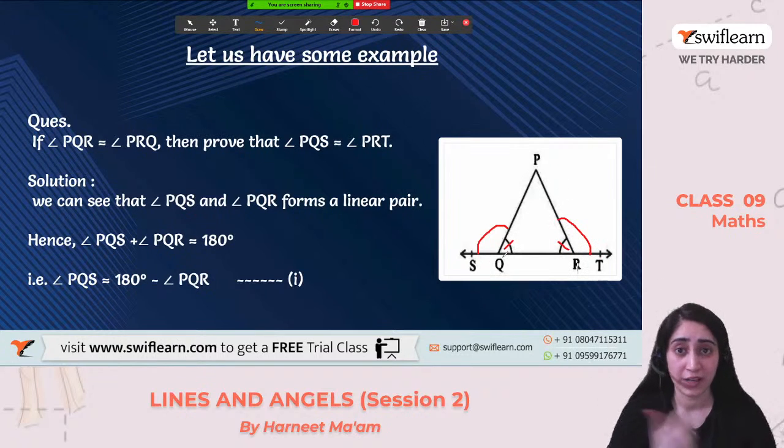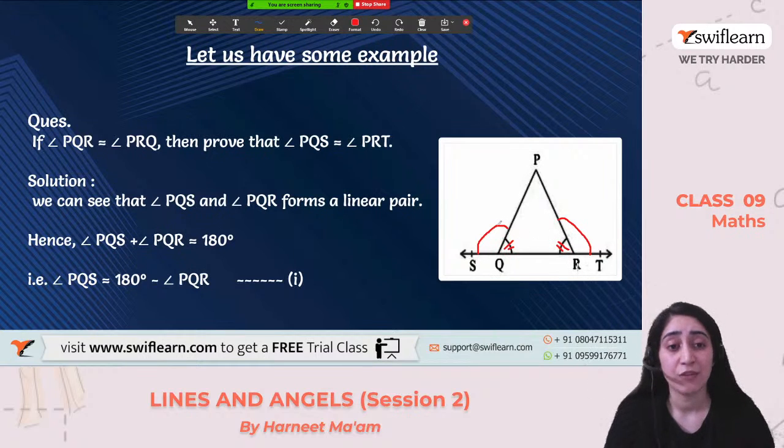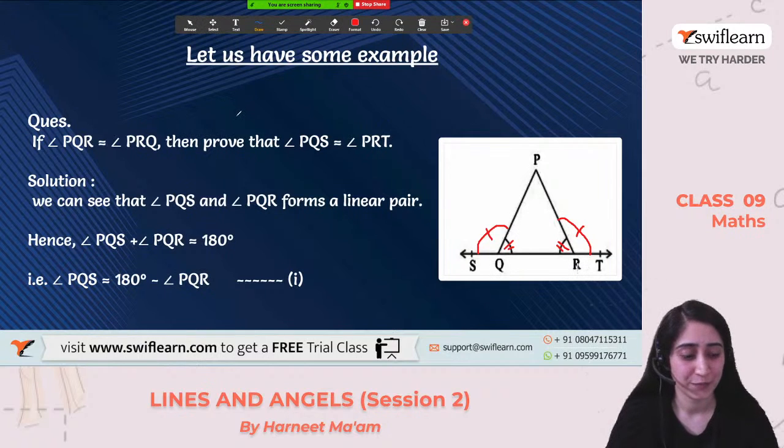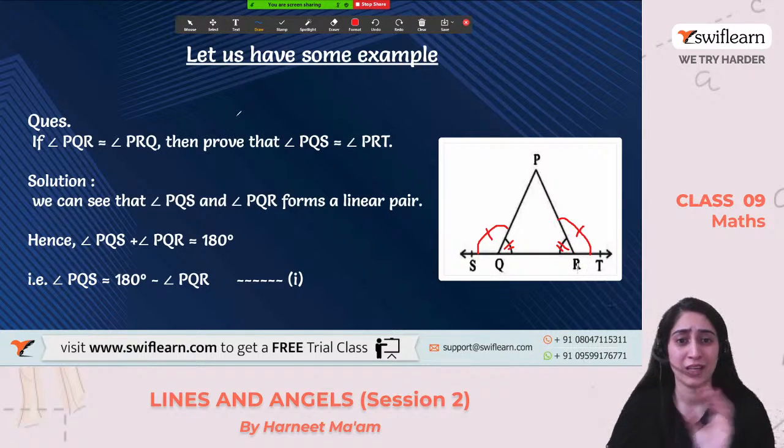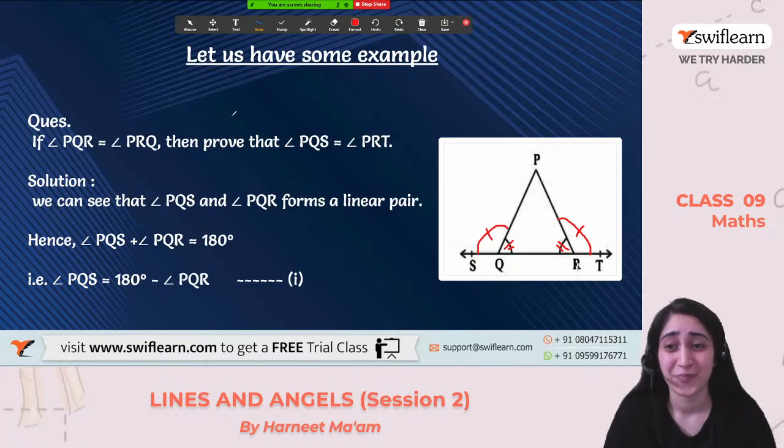See, we have already done interior and exterior angles. They are saying that these two interior angles are equal to each other, and we have to prove that the exterior angles are equal to each other. So how are we going to do it? Think about it, otherwise I'll tell you. Let's see who can solve it. The solution is already there, please don't look at that, okay? Okay, let's do it.